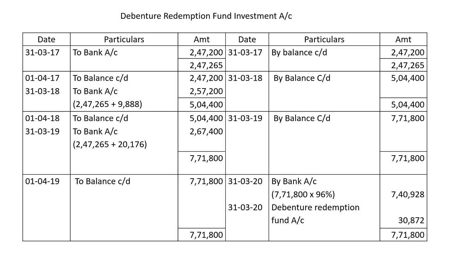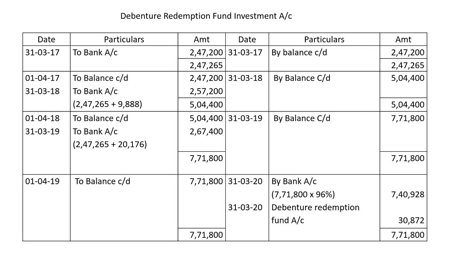Again in that year ending 31st March 2019, to bank account 2,47,265 plus second year, third year interest. Here 20,176. Again multiples of 100, so 2,67,400 rupees. The total is 7,71,800. That will be carried down and brought down to next year, 1/4/2019, to balance brought down 7,71,800.